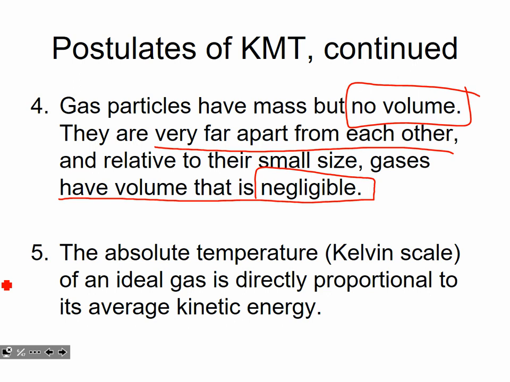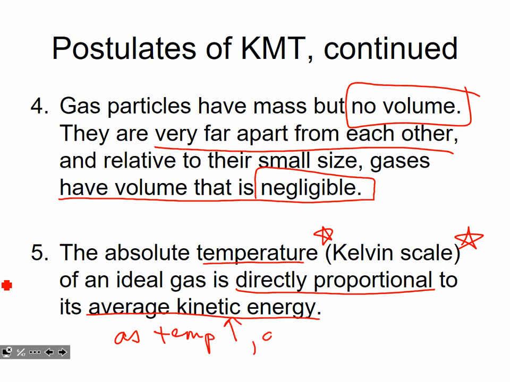The fifth statement is about absolute temperature, so temperature in the Kelvin scale only. It doesn't work in Celsius or Fahrenheit. The absolute temperature in the Kelvin scale for an ideal gas is directly proportional to the average kinetic energy of the gas particles. So essentially this is saying as your temperature increases, the average kinetic energy of your gas particles also increases.